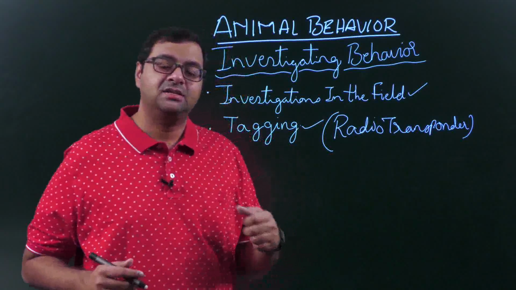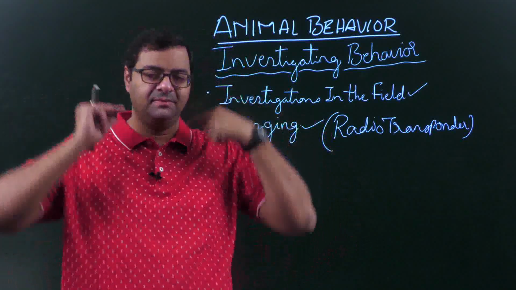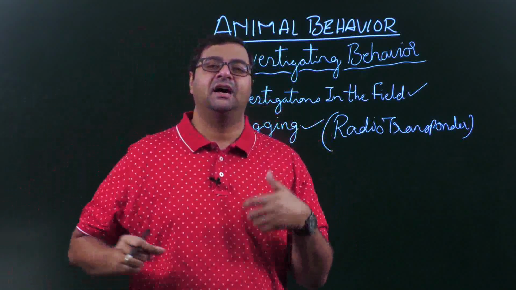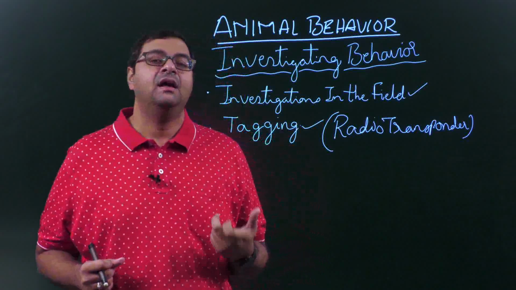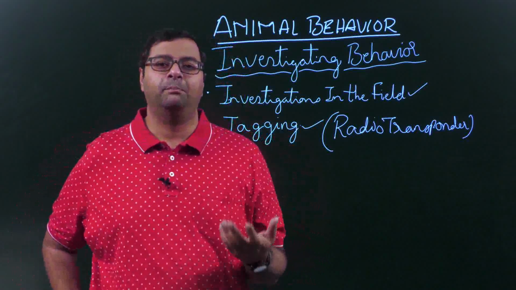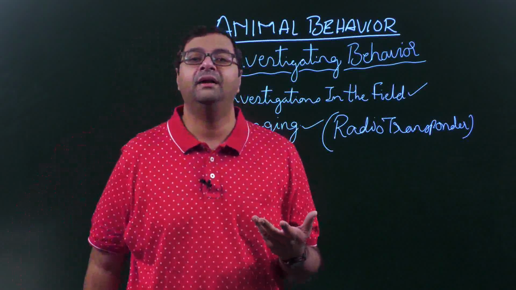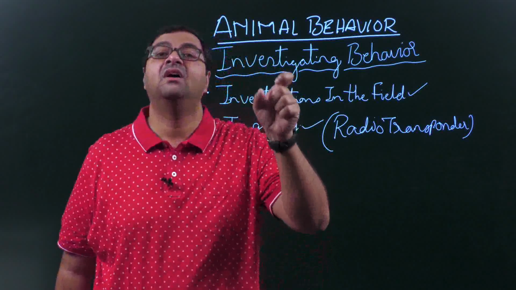Now, scientists, once they put the radio transponder into the body or onto the neck collar of the particular animal, they start tracking its behavior. And after, say, 1 month or 2 months, they will go and try to track the animal in the wild.